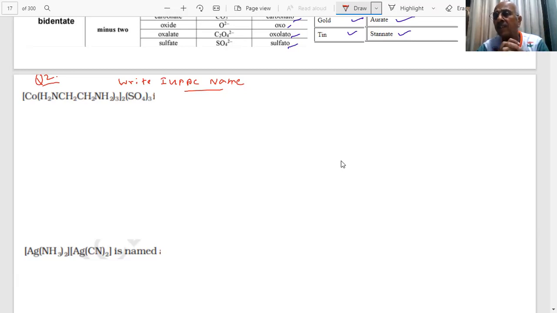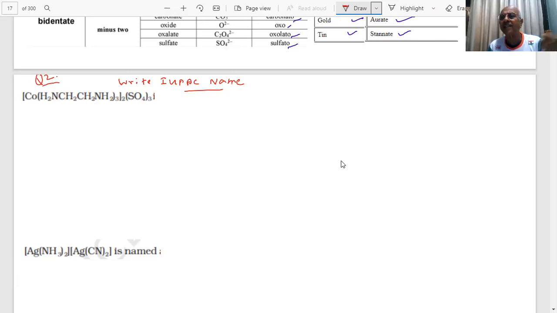IUPAC naming. Okay. Next will be isomerism, a favorite question in the exam. Every year, in every exam, any exam you will write. How did I proceed?